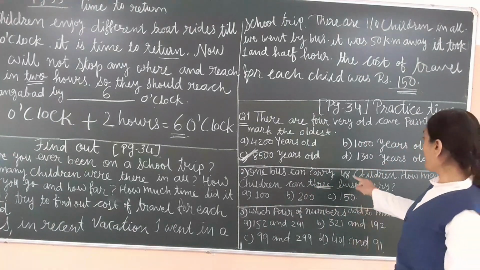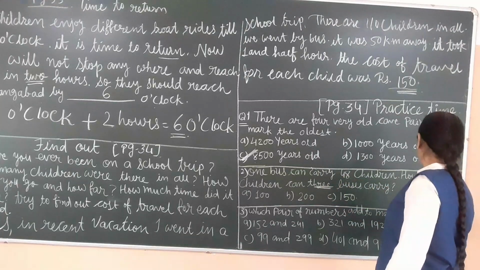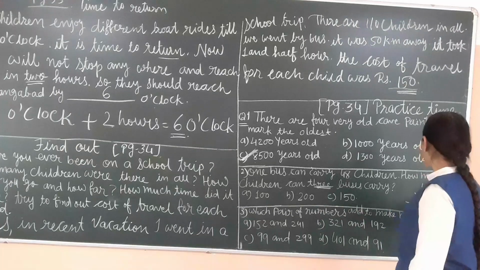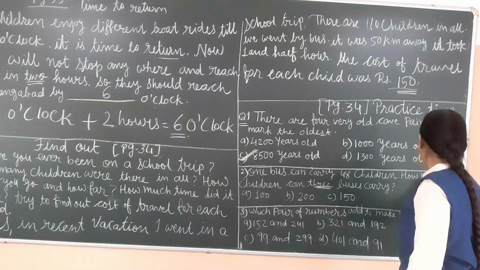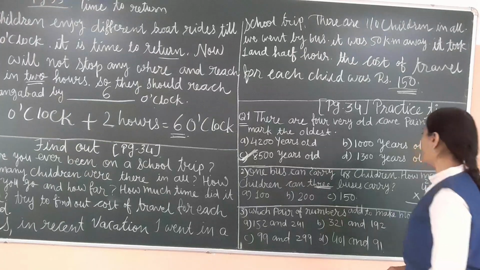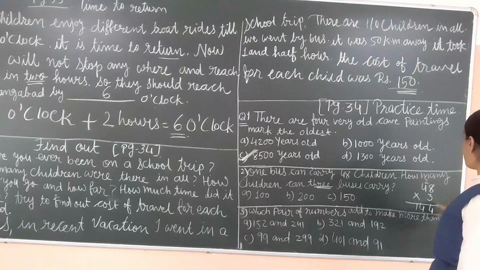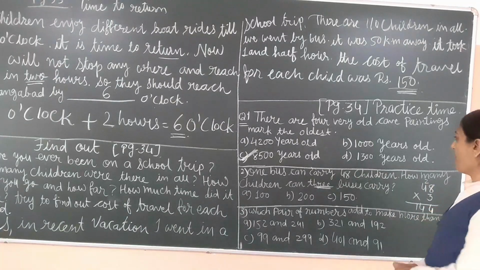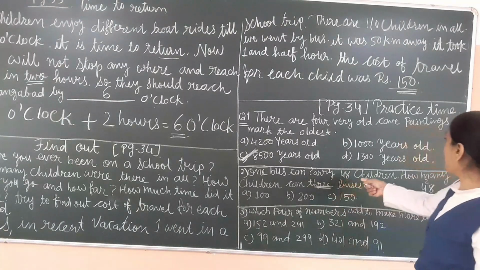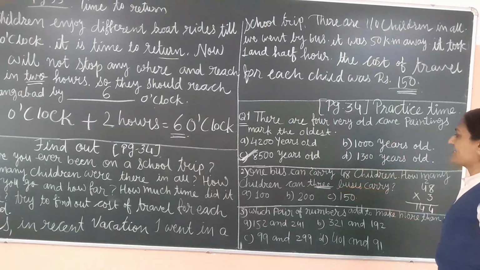So in one bus 48, 48 into 3. 3 eights are 24, 4 to carry. 3 fours are 12, and 2 makes 14, so 144. So one bus can carry 48 children. How many children can 3 buses carry?